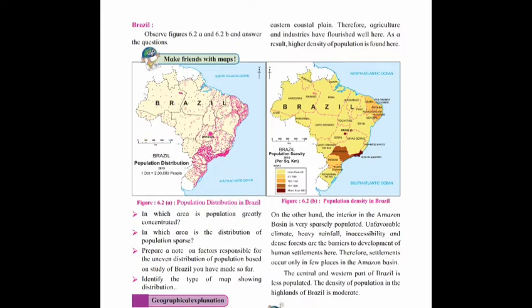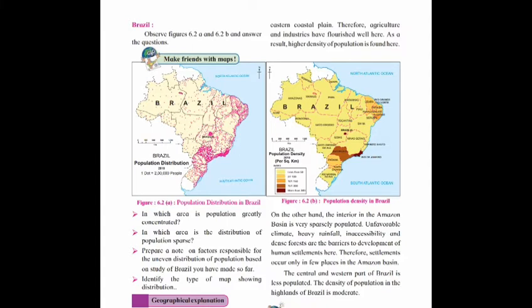Question number 2. In which area is the distribution of population sparse? The distribution of population is sparse in the Amazon River basin, located in the northern region near the equator in Brazil. Next question is, prepare a note on factors responsible for the uneven distribution of population in Brazil. So you have to prepare it by yourself, then also see the answer.